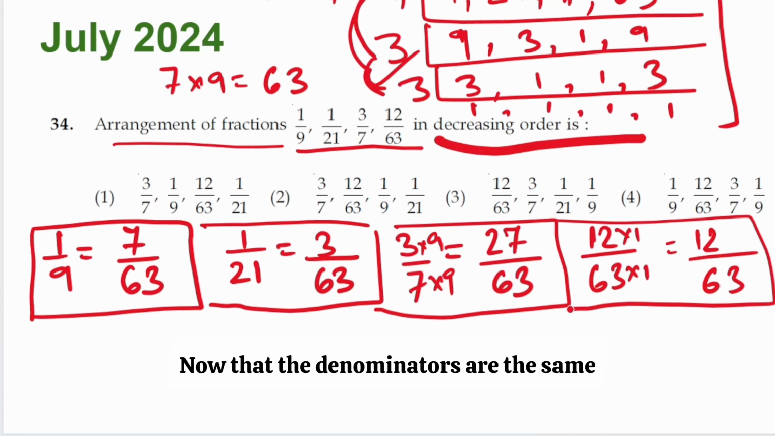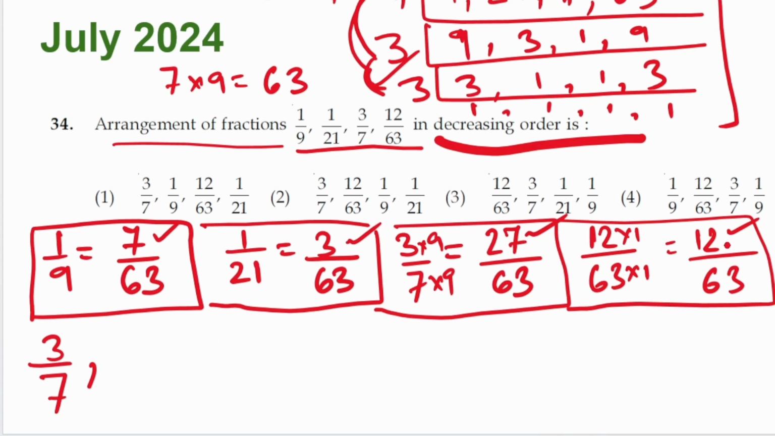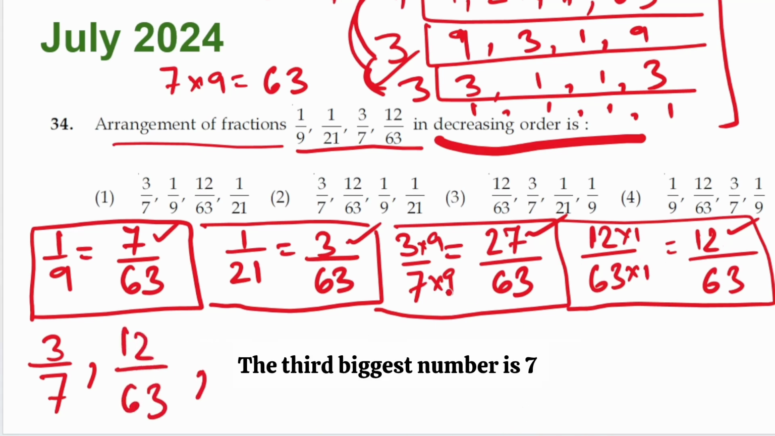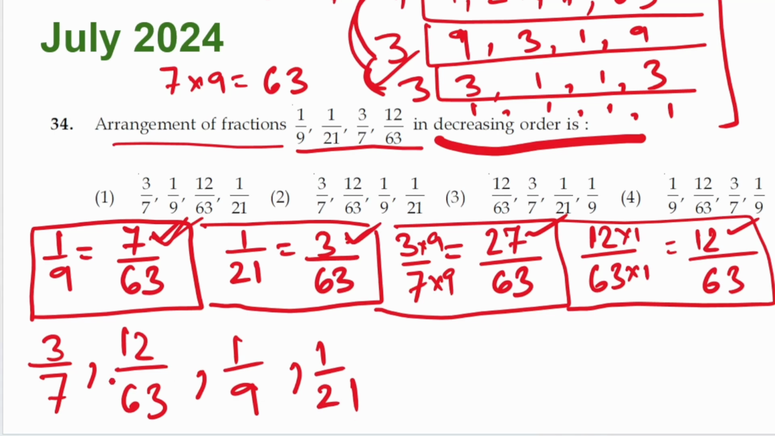Now that the denominators are the same, we only have to look at the numerators. So let's put it in decreasing order, which will be the biggest number first. Biggest number is 27, which means the fraction is 3 by 7. The second biggest number is 12, which means the fraction is 12 by 63. The third biggest number is 7, which means the fraction is 1 by 9. And the smallest number is 3, which means the fraction is 1 by 21. So this becomes the decreasing order. Let's find the answer. Yeah, this is the answer.